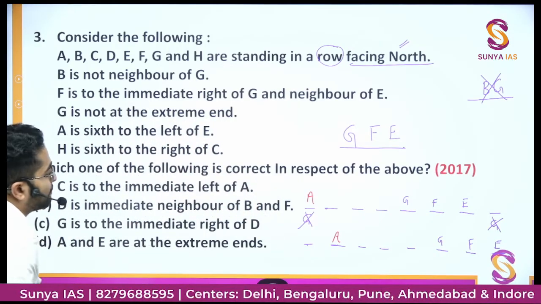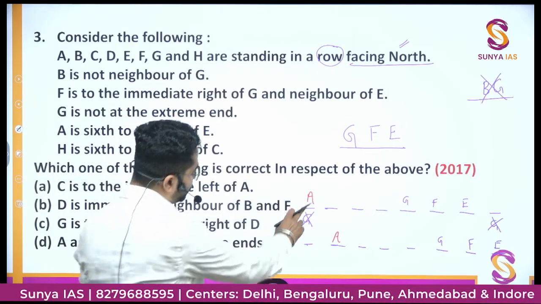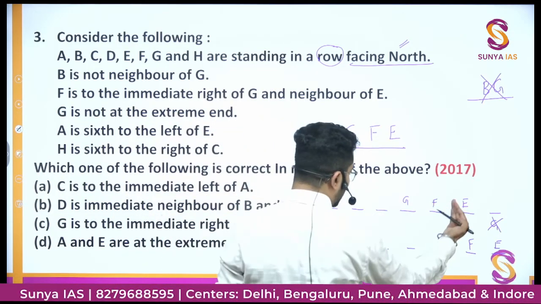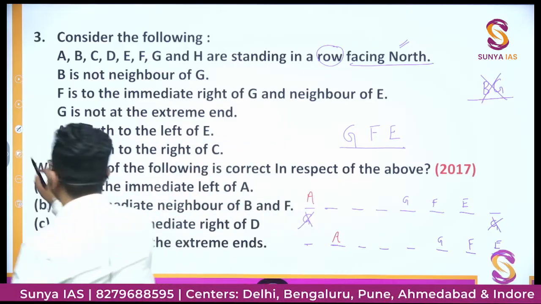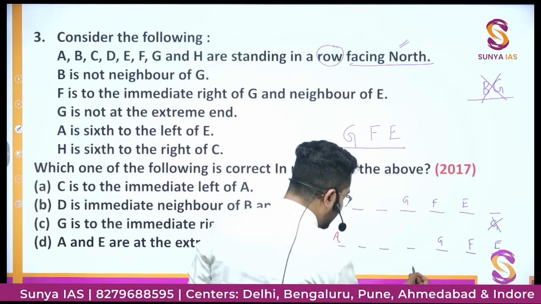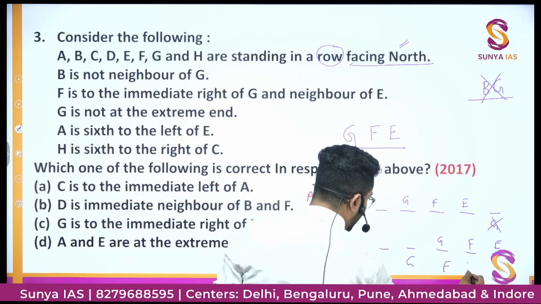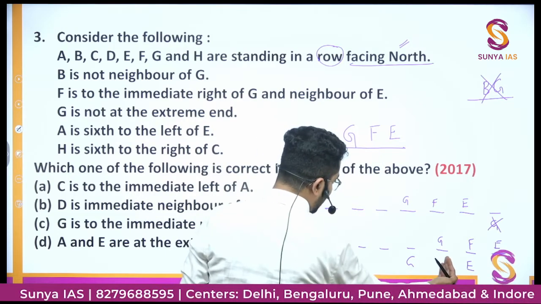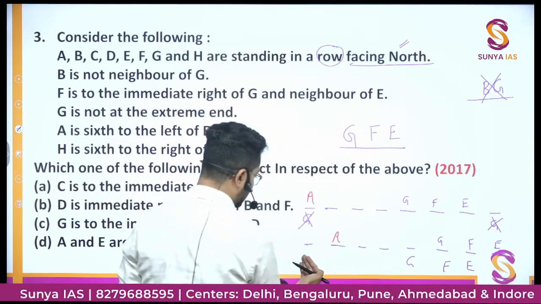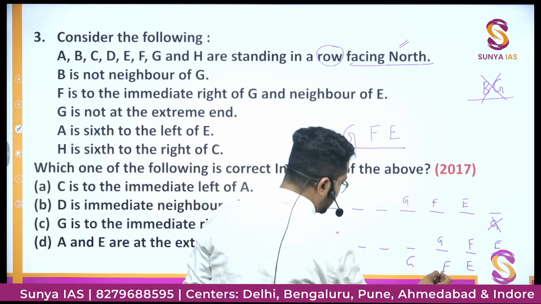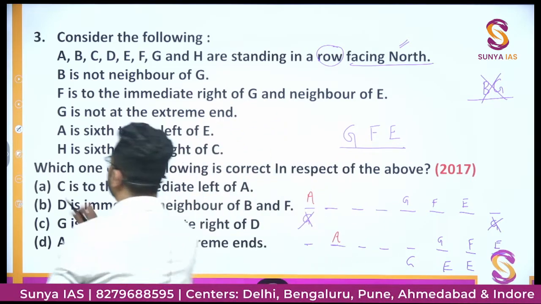ठीक है? Why am I telling you only these two possibilities are possible? Because if we do like this, I'll show you, G further, E, then 6th to the left, 1 2 3 4 5 6, no sorry, I'll show you again.